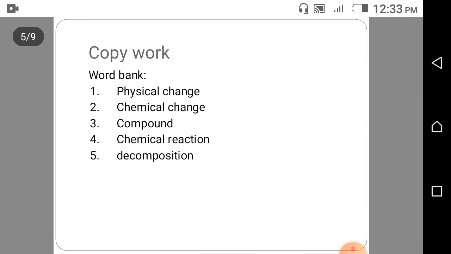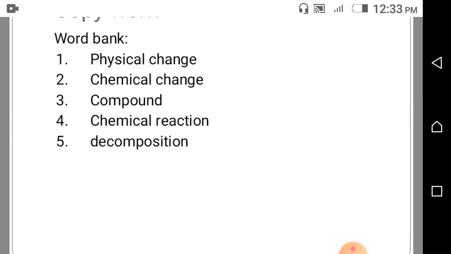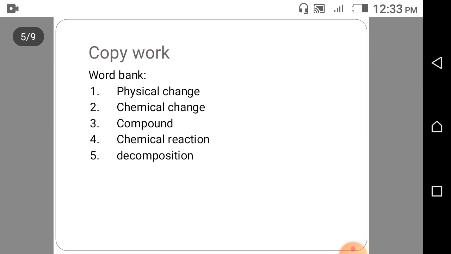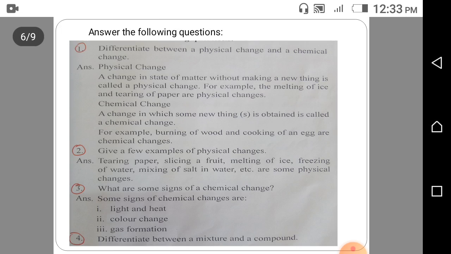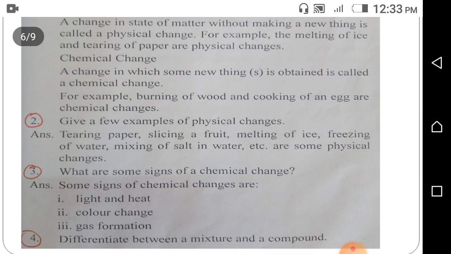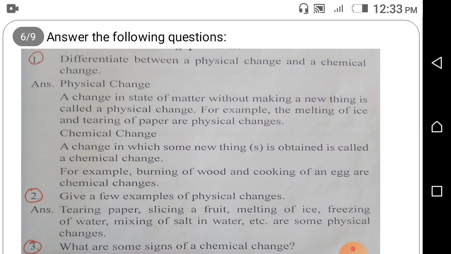Now move on to copy work. Take out your copies and write down the word bank in your copies. After writing down the word bank, you have to do question answers. These are 5 questions which I have given you. You have to do these questions in your journals.